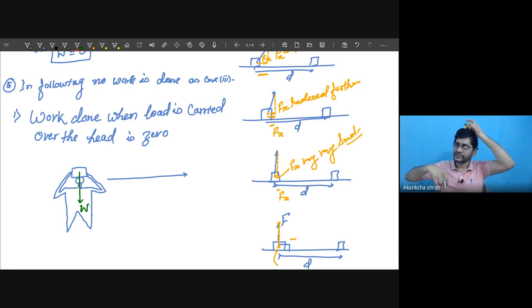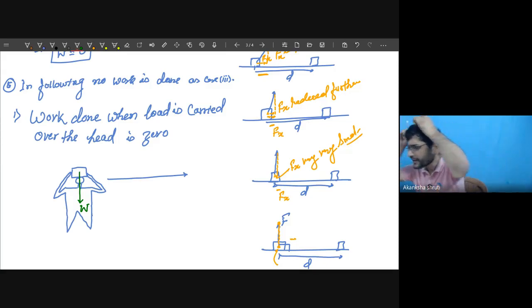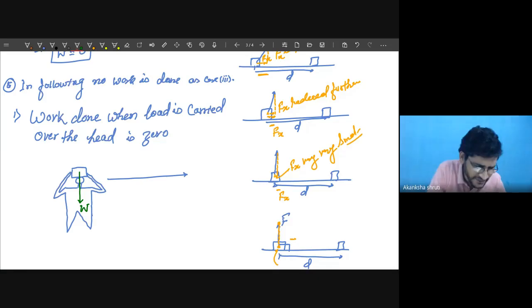The coolie is just applying an equal force to hold this object on his head. Now, by holding this object, the coolie is moving horizontally. So the displacement in this case is d.